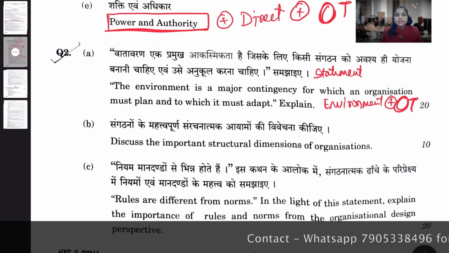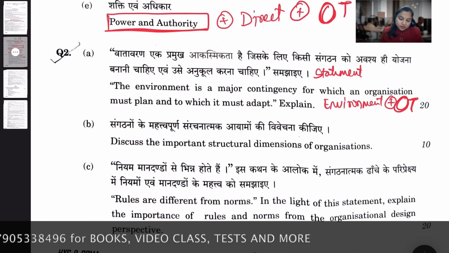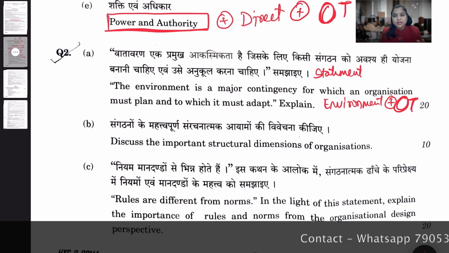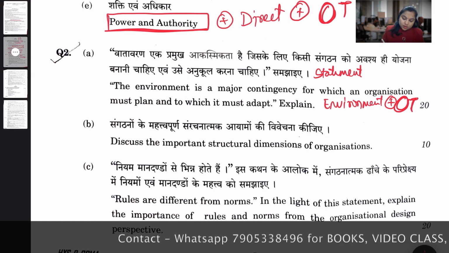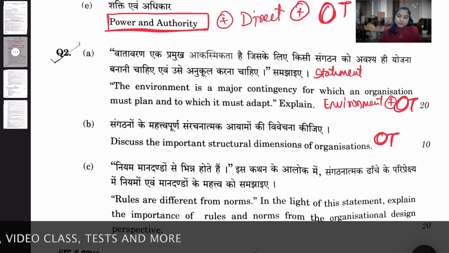Okay, so organization theory. Next question number 2B, discuss the important structural dimension of organization. So you have to discuss about the structural dimensions of the organization. So it is also related to your organization theory. Okay, a bit twisted question.